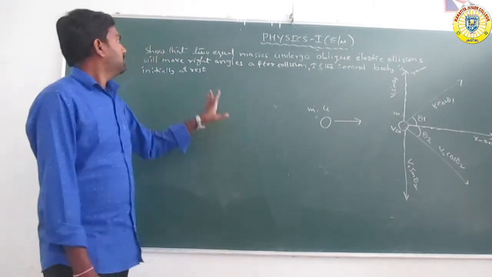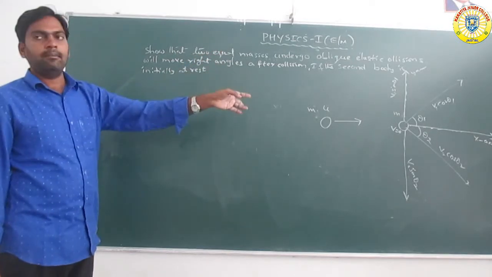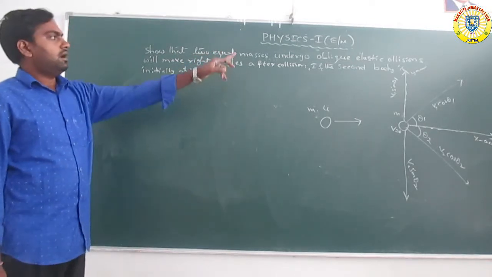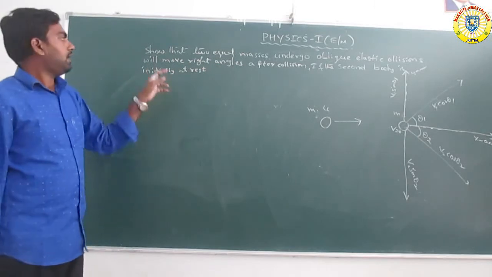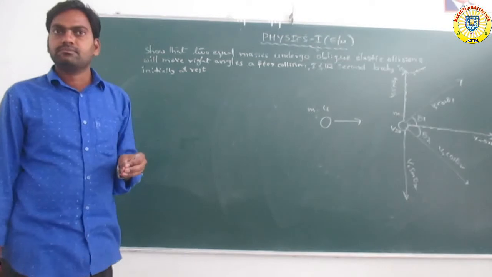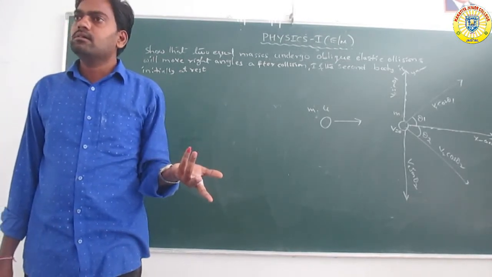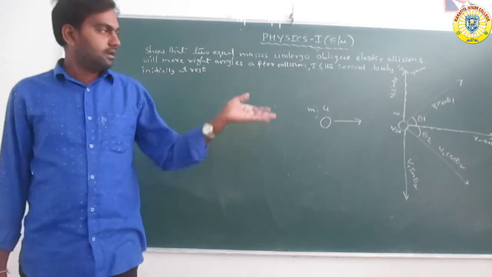Now we show that for two equal masses, m and m, in an oblique elastic collision, they will move at right angles. Oblique elastic collision means after collision they do not move in a straight line.